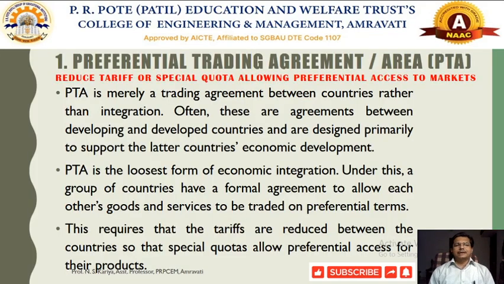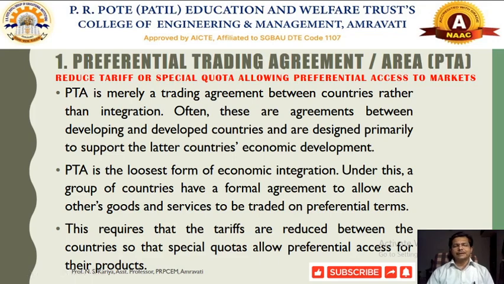Now this is called the first form of economic integration. This is called a preferential trading agreement, or PTA. What does the PTA try to do? PTA tries to reduce tariffs or set special quotas, allowing some preferential access to the market.